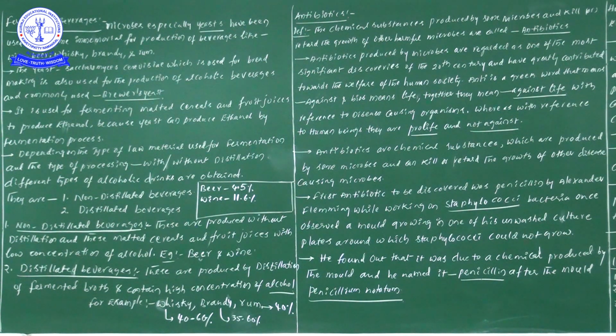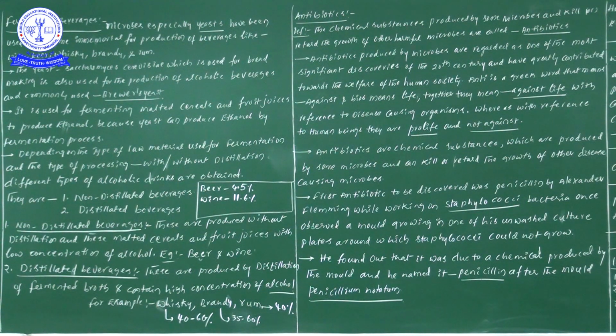Now let us move forward to learn another one, that is antibiotics. From the antibiotics point of view, the definition is: chemical substances produced by some kind of microorganisms, and these chemical substances kill or retard the growth of other harmful microbes, are known as antibiotics.